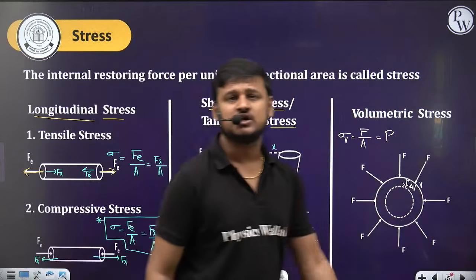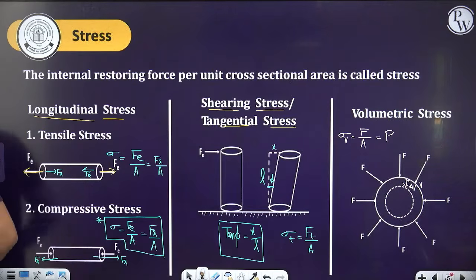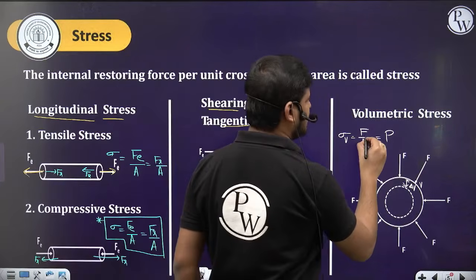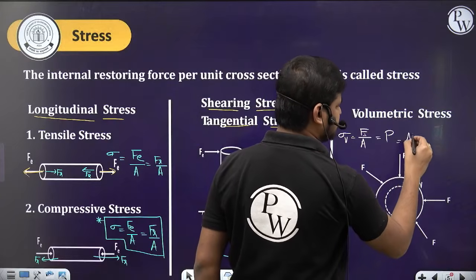It's 3D. Volumetric stress means you can simply imagine it as 3D. So we can say it is the perpendicular force upon area, which is also equal to pressure, or the change in pressure, we can write.